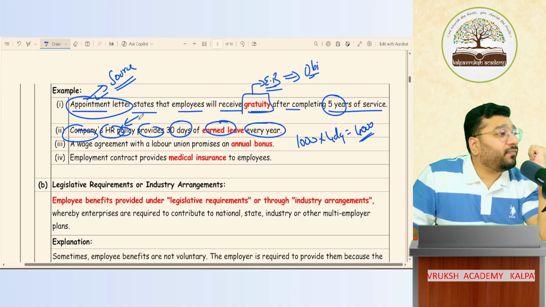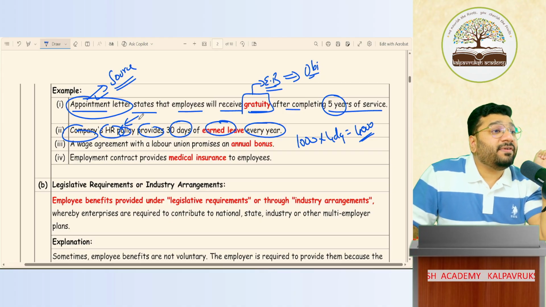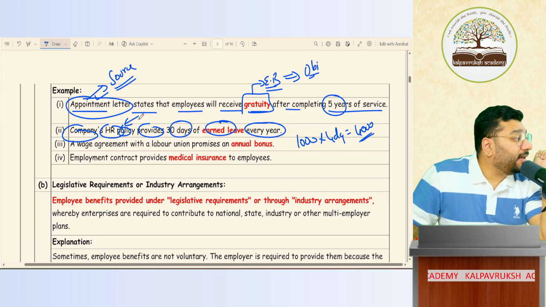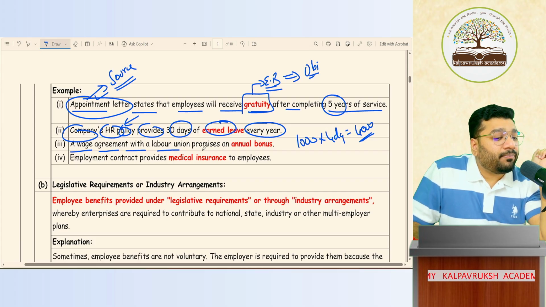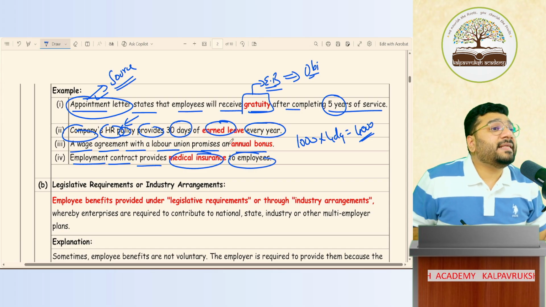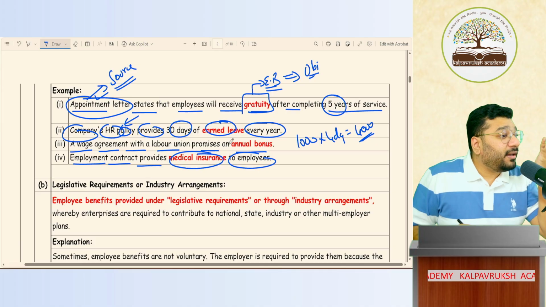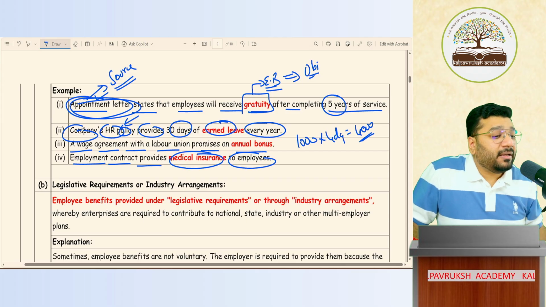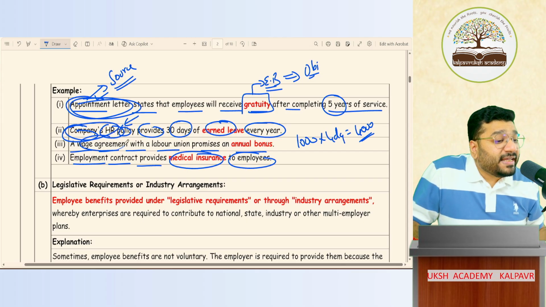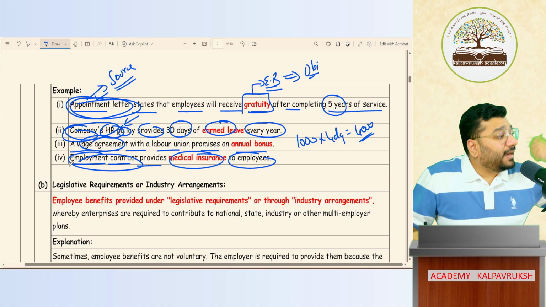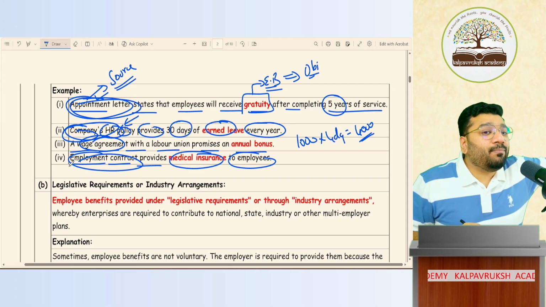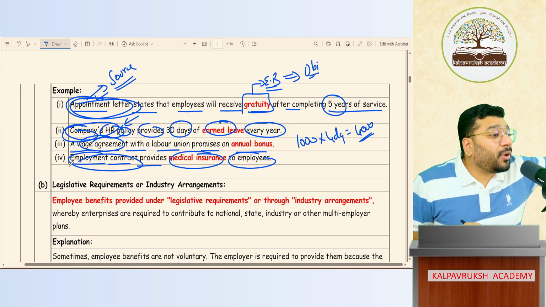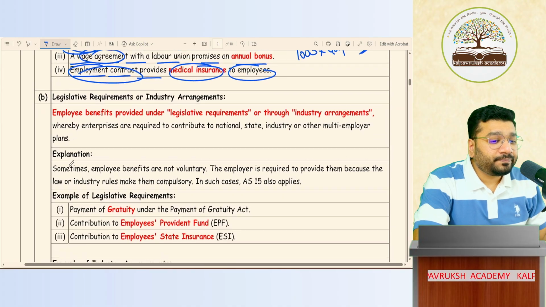So what is the source of the employee benefit? The HR policy, which is a formal agreement; a wage agreement with the labor union promising to pay annual bonuses; an employment contract which provides medical insurance to employees. All the ones I marked in red are employee benefits which are triggered because of a formal agreement. The appointment letter is a formal agreement. The company's HR policy is a formal agreement. The wage agreement is a formal agreement. The employment contract is a formal agreement. This is the source of the employee benefit. This is the source of triggering the employee benefit. Got it, not got it?